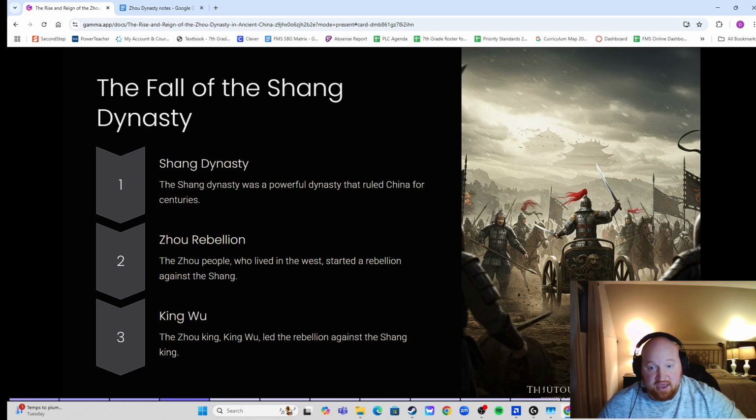At the very end, they had a very terrible ruler. And when that happens, rebellions happen. So the Zhou Rebellion. So the Zhou people who lived in the West started a rebellion against the Shang. So they lived in the west part of China. If we're looking at a map, it would be on the left.